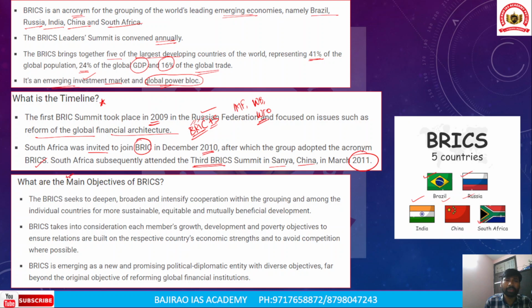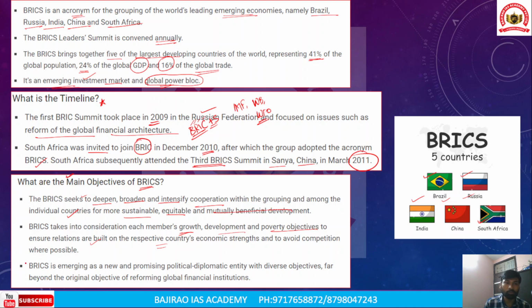Now we need to understand the main objectives and the principles of the BRICS grouping. The main objectives include that it seeks to deepen, broaden, and intensify cooperation within the grouping. It will also deepen the cooperation among the individual countries for a more sustainable, equitable, and mutually beneficial development. BRICS takes into consideration each member's growth, development, and poverty objectives, and it will also build the respective countries' economic strengths and avoid competition wherever possible.